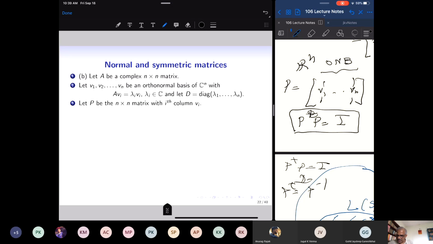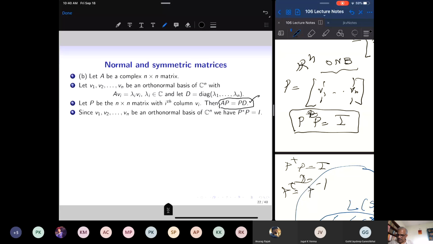But now we have an orthonormal basis of eigenvectors. So the P matrix has column vectors which are mutually perpendicular and they are unit vectors. But now our inner product is the Hermitian inner product, because we are considering A to be a complex matrix. So AP is equal to P times D.